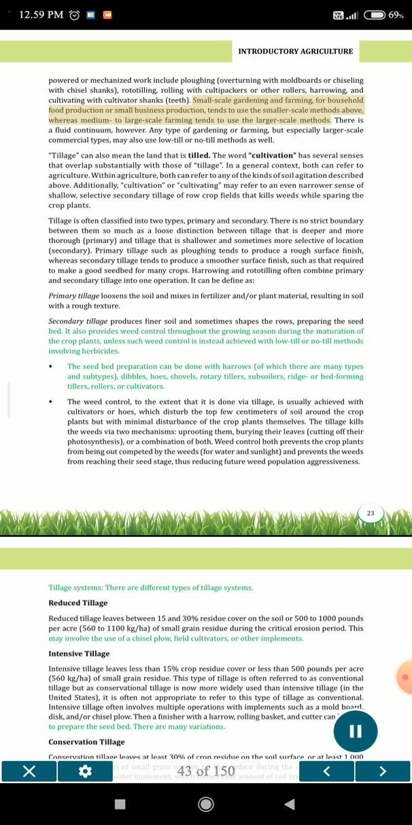Small-scale gardening and farming, for household food production or small business production, tends to use the smaller-scale methods above, whereas medium to large-scale farming tends to use the larger-scale methods. There is a fluid continuum, however. Any type of gardening or farming, but especially larger-scale commercial types, may also use low-till or no-till methods as well. Tillage can also mean the land that is tilled.